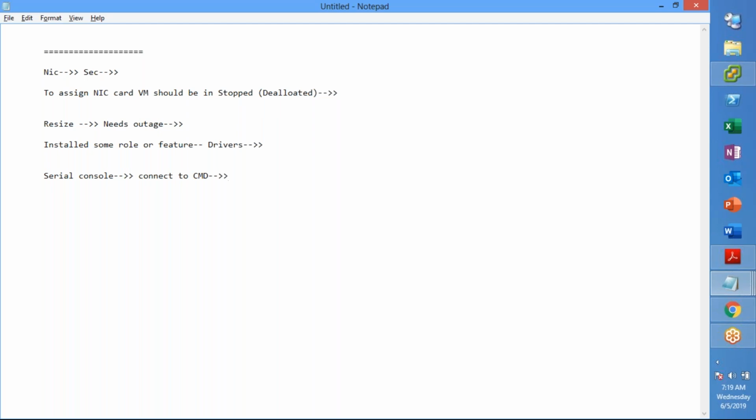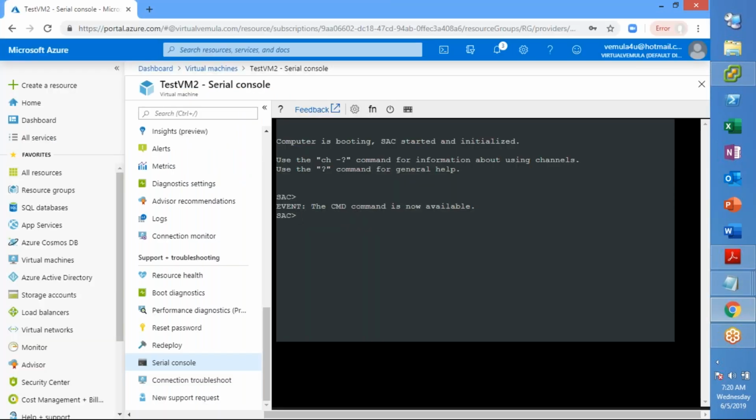From this command prompt, you can also move to PowerShell. So the basic things that you feel can be done using the command prompt can be done from here to fix any issues. Okay,